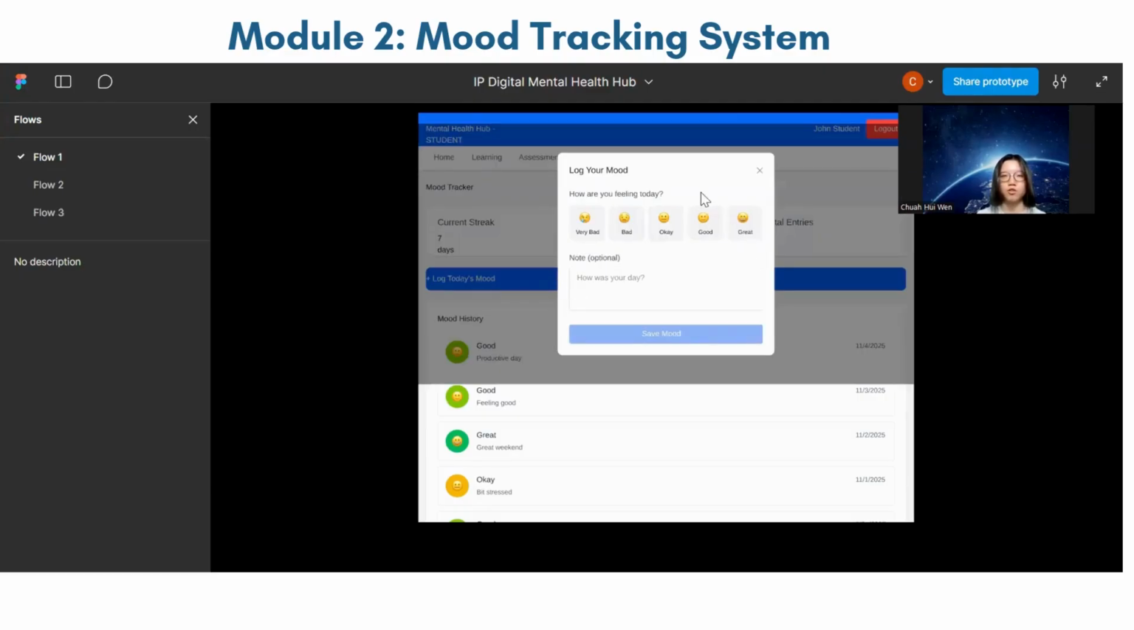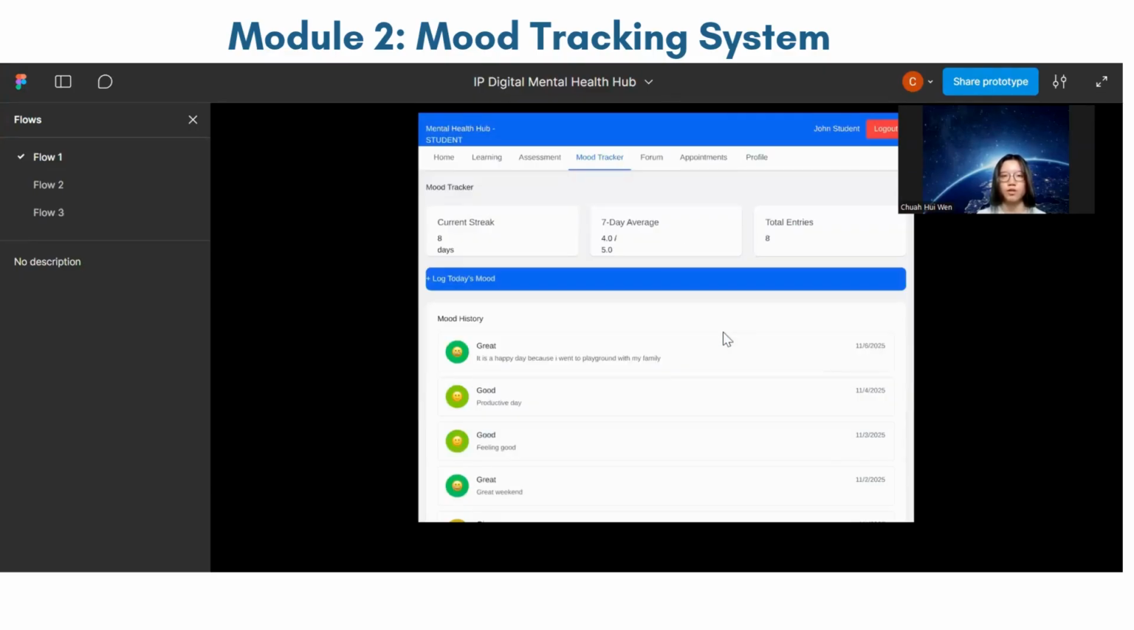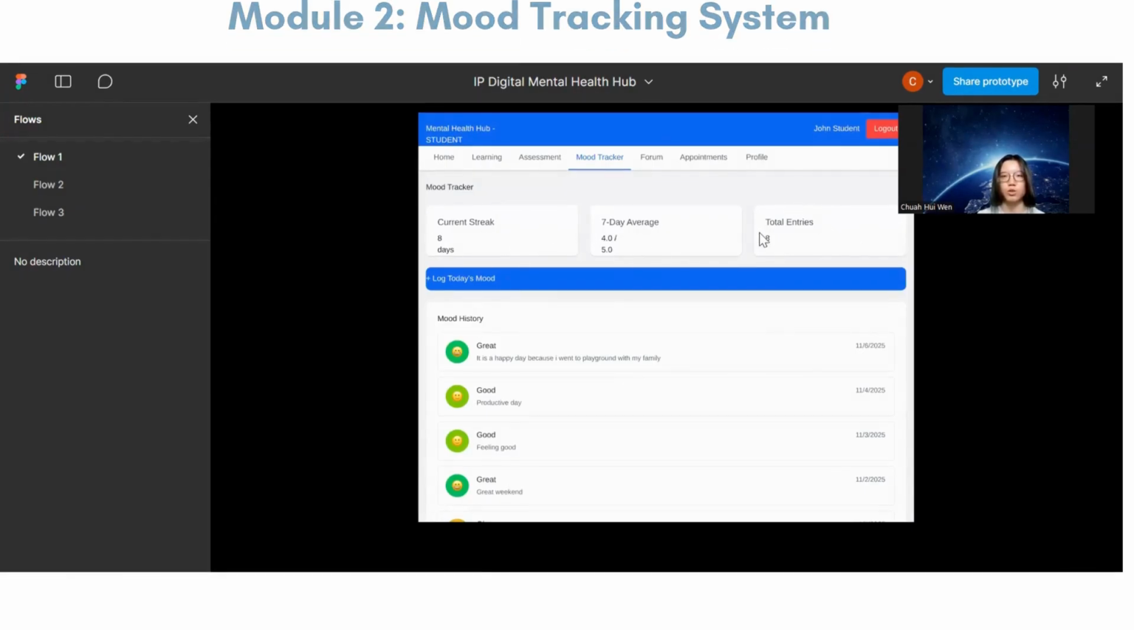And then you can fill in your mood and then click save mood. And then today's mood will be saved and shown here. And then you can see the current streak is 8 days and the average will become 4.0 and then the total entries will become 8.